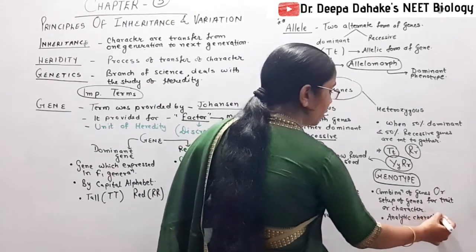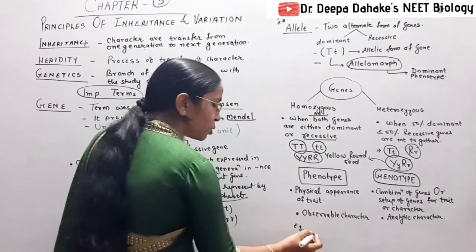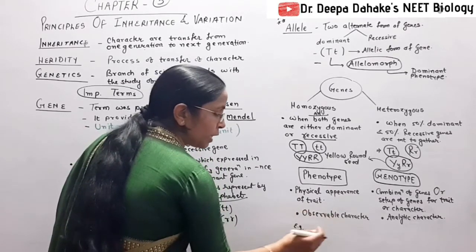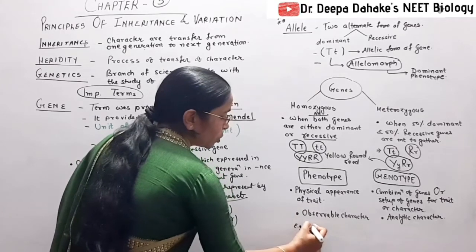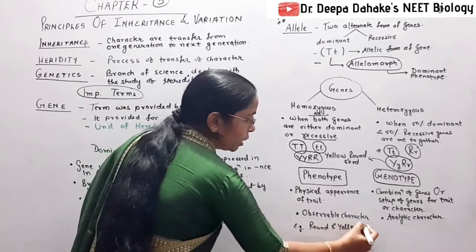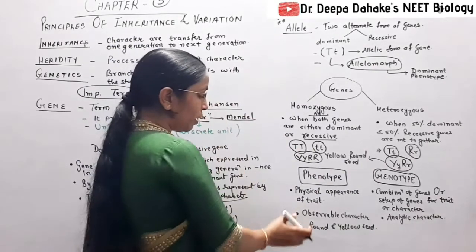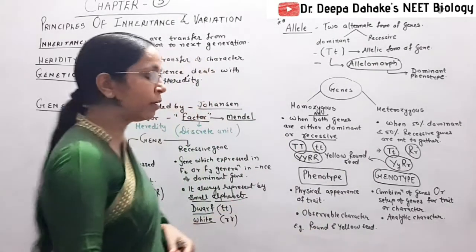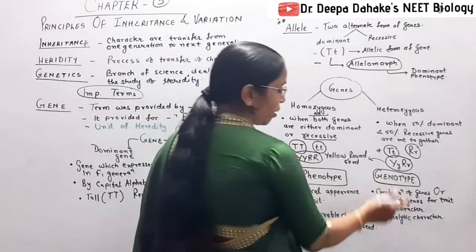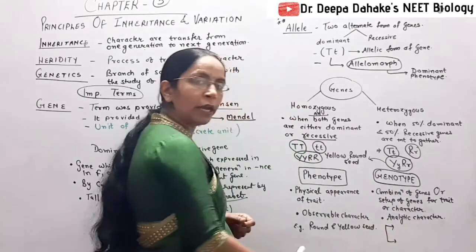This part you remember very well. Now the example: if we study a plant's seed-related character, round and yellow seeds appear in the pea plant, because this character we select for the pea plant. At the same time, when we come towards genotype, you can see two genotypes for round and yellow seed.